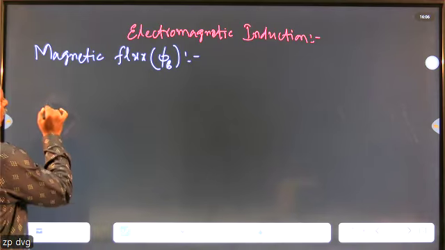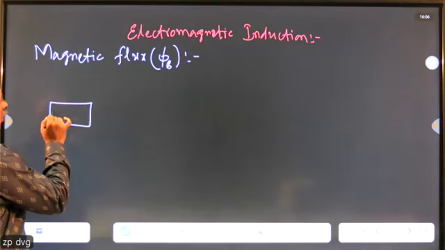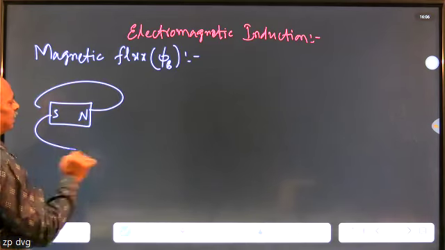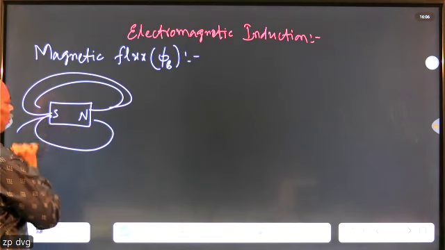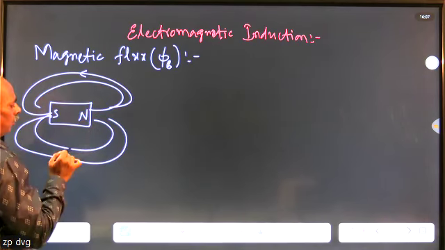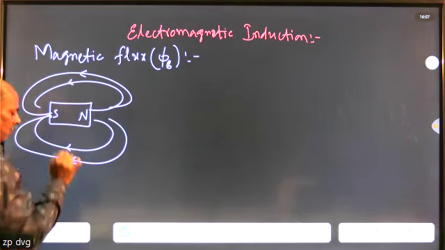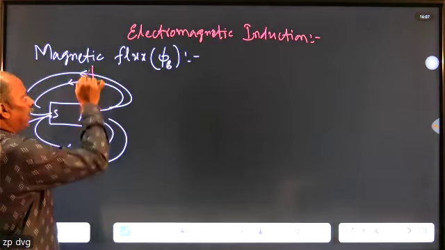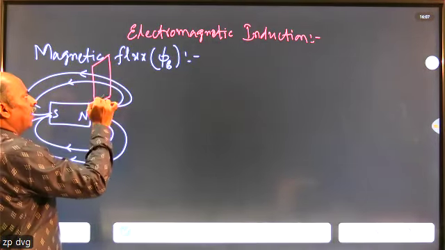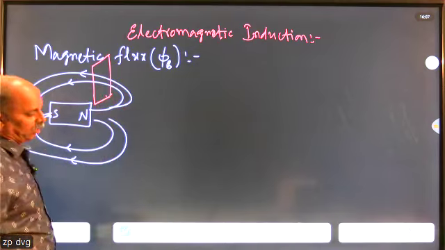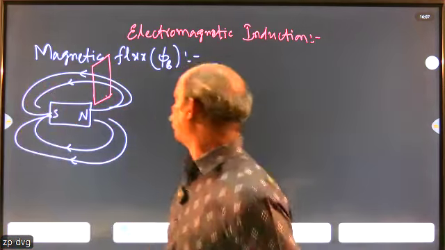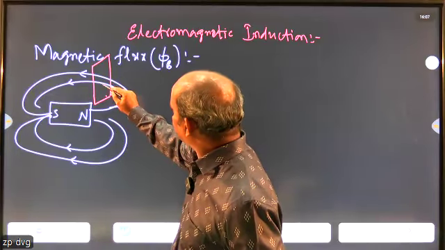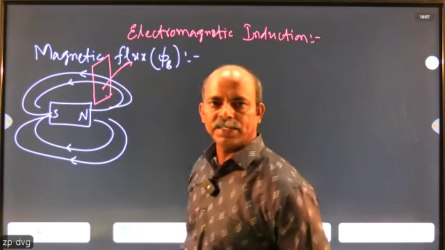Suppose I take a magnet, let us consider this is the south pole and the north pole of the magnet. We know that magnetic field lines go from north to south, in this direction. Suppose I hold a surface in any manner, then when observing from the front view, a certain number of magnetic field lines will be entering this surface.